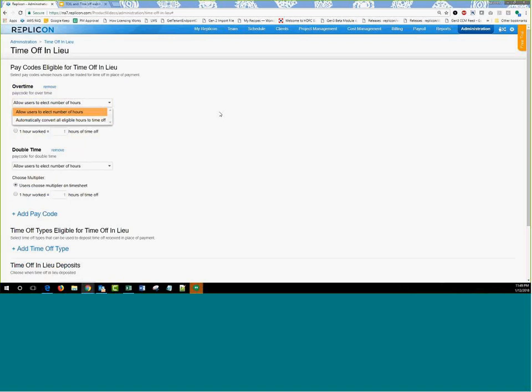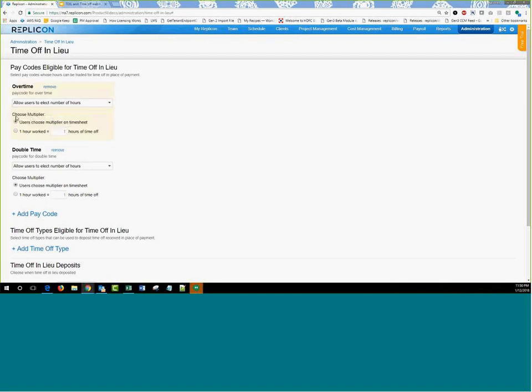One is called allow users to elect the number of hours. The option allows the users to choose how many hours they want to get paid for out of the total overtime hours, and how many hours they want to convert into TOIL. So that division of hours can be done by the user himself while he's having his timesheet in front of him, and you can give this option by choosing the first option in here.